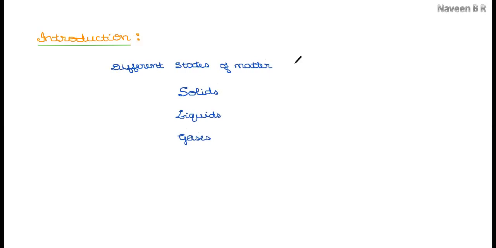We know that matter under physical classification is divided into solids, liquids, and gases. And liquids and gases together are called fluids, as they exhibit the nature of fluidity, that is the movement. Due to their moving nature, the two states of matter are considered as fluids.